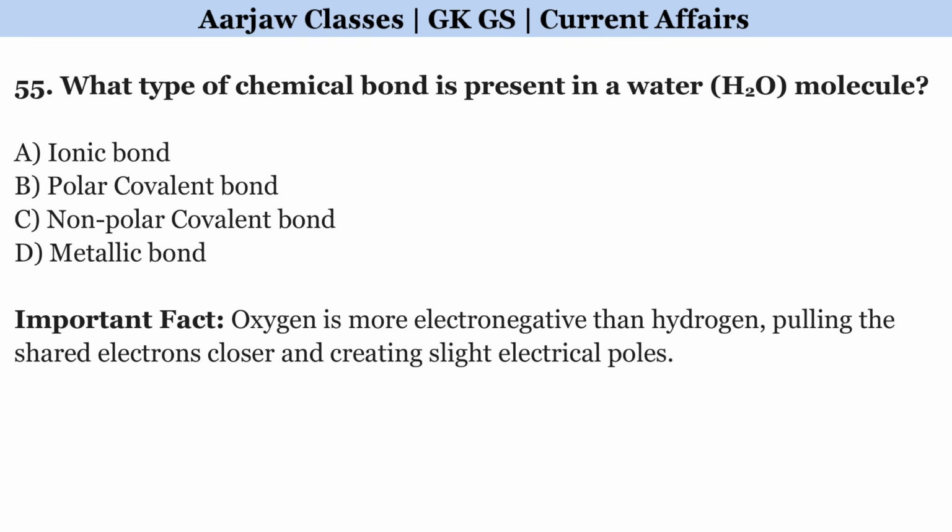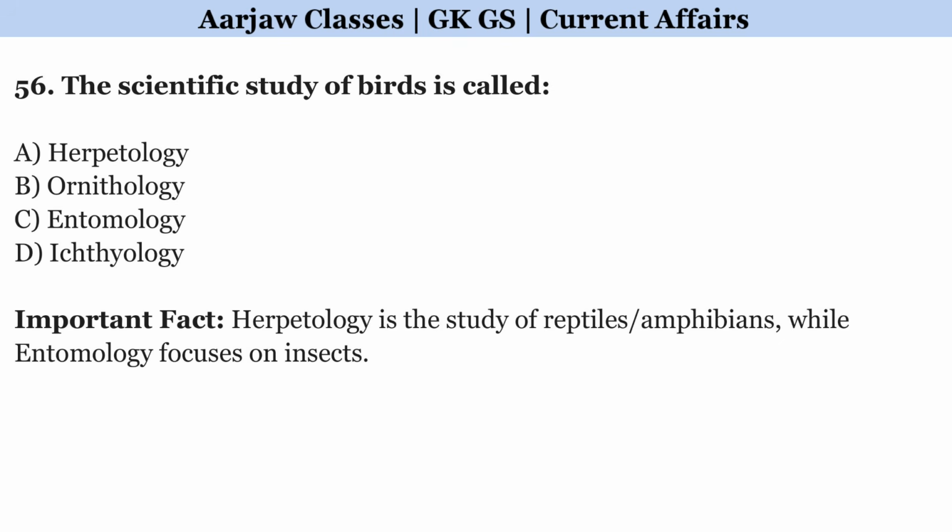What type of chemical bond is present in a water molecule? Correct option is B, polar covalent bond. The scientific study of birds is called? Correct option is B, ornithology.